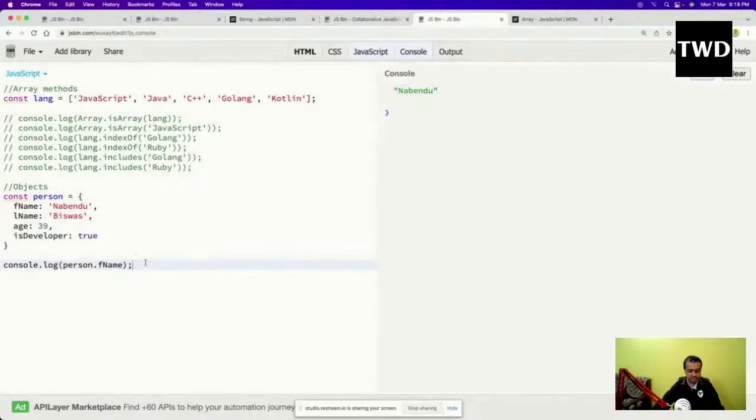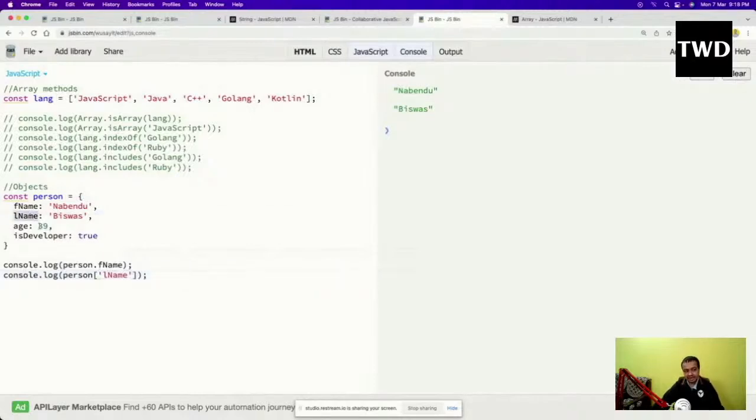The other notation is known as bracket notation, in which it is important to have single quotes inside the brackets. And L name I can do like this, and it will show me the same. But there is a difference here: what is the use case of it?